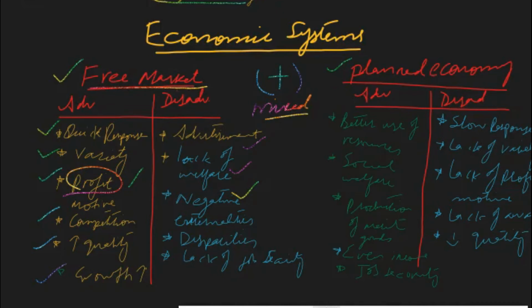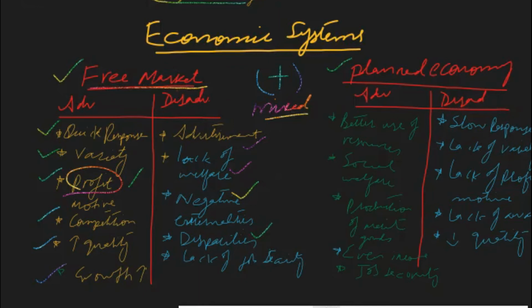And the next is disparities. There is huge income disparity between the rich and poor in a free market economic system. Rich are richer and poor are basically poorer. Industrialists get the highest profit, and the poor worker class gets very low income. So the income gap between rich and poor continuously increases.